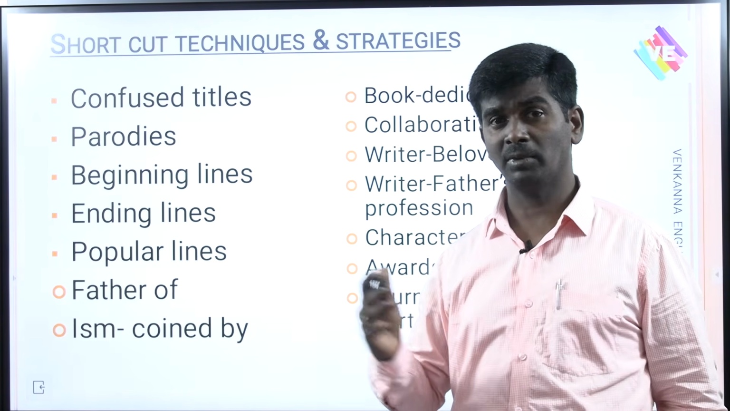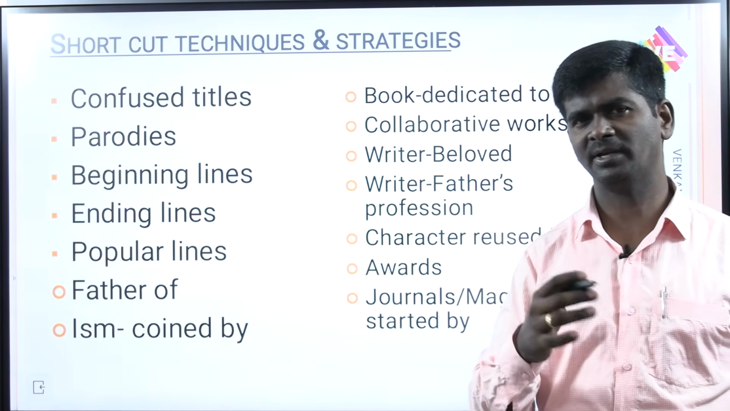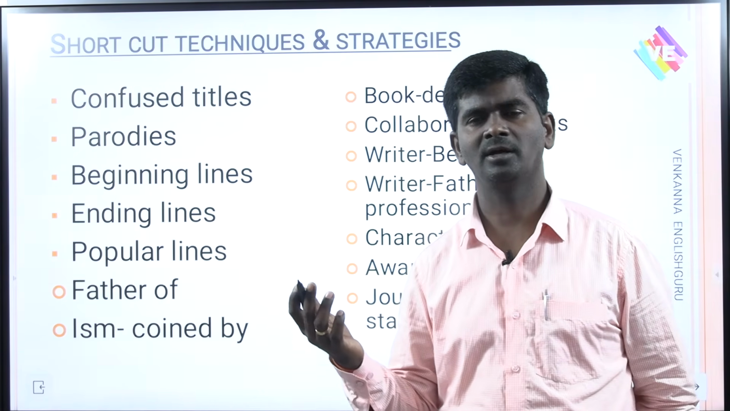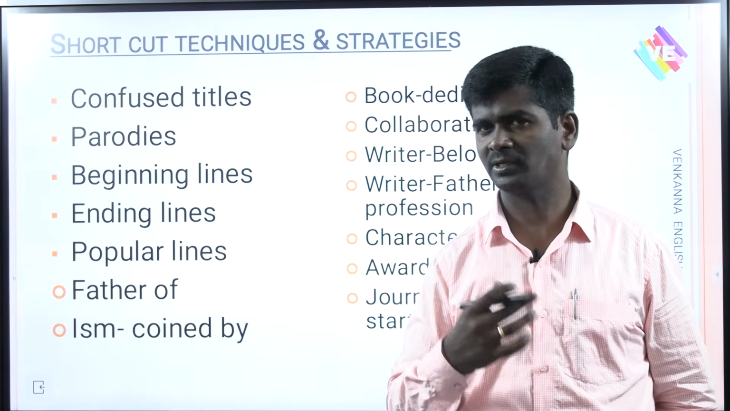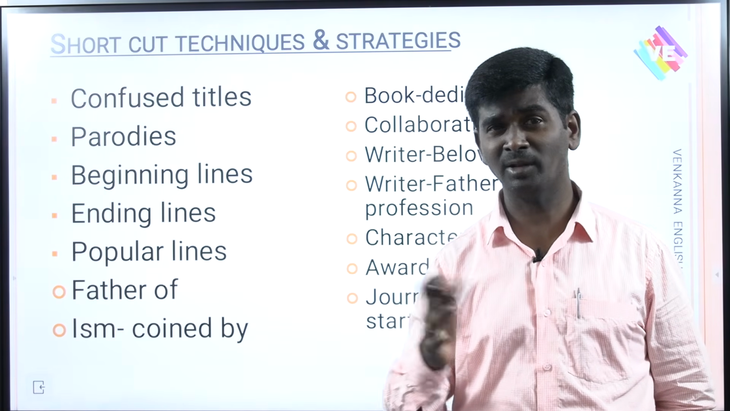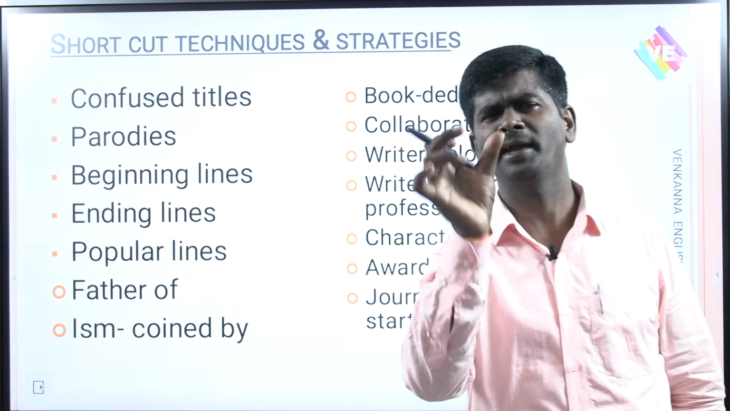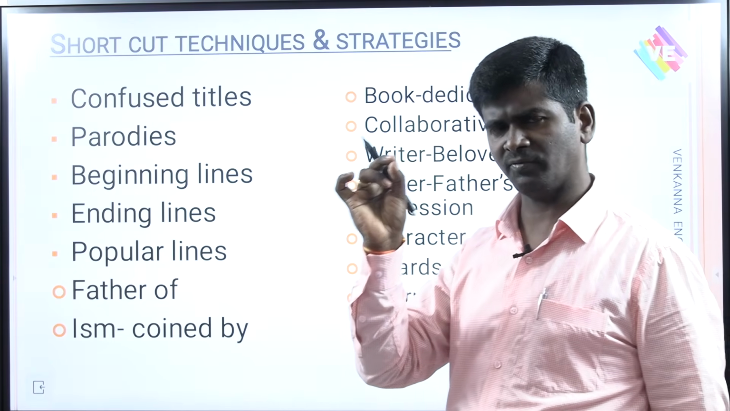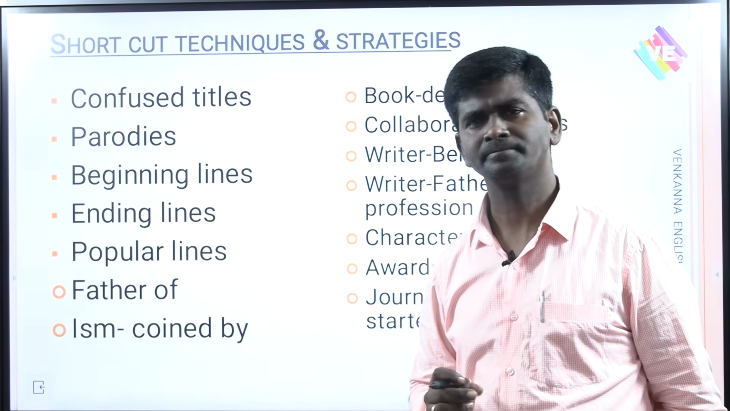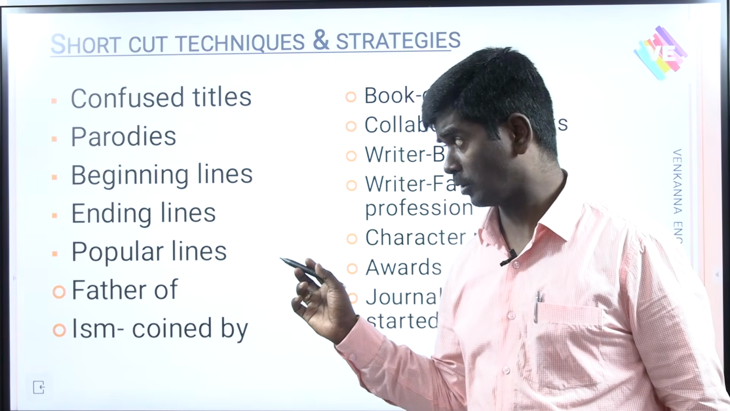Beginning lines. Bliss was it in that dawn to be alive. This is the beginning line of The Prelude. Beauty is truth, truth beauty. Next, a thing of beauty is a joy forever, Endymion. Like that, what are the popular lines of different poems, different novels, different plays. Next, ending lines, popular lines.